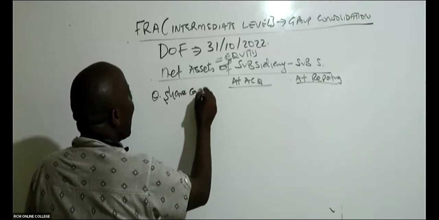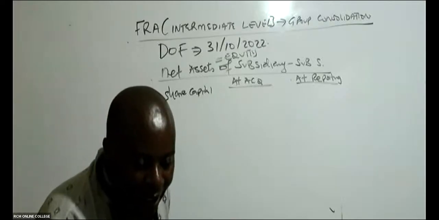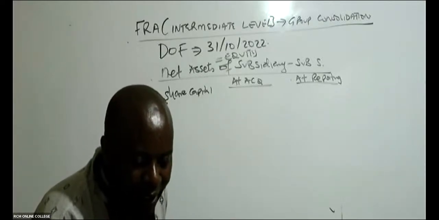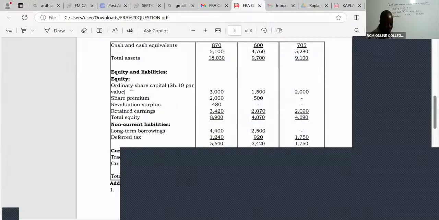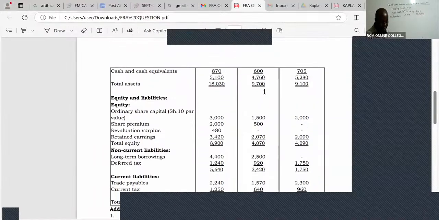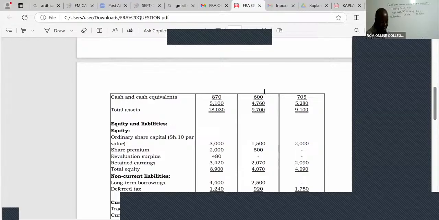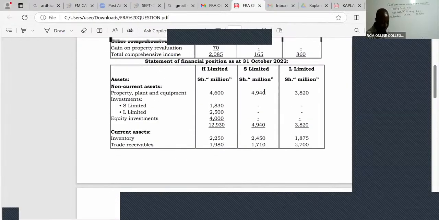Could you then kindly go to subsidiary S? No, preference shares don't bring preference here. Deweson, if you look at these equities, I want ordinary share capital for S Limited.